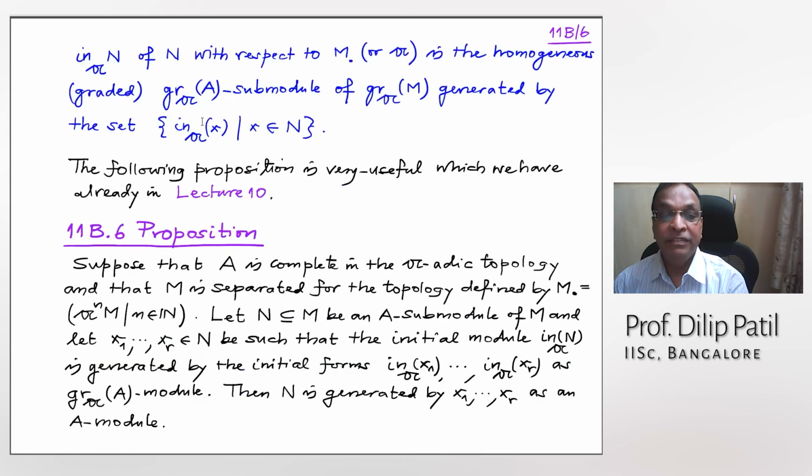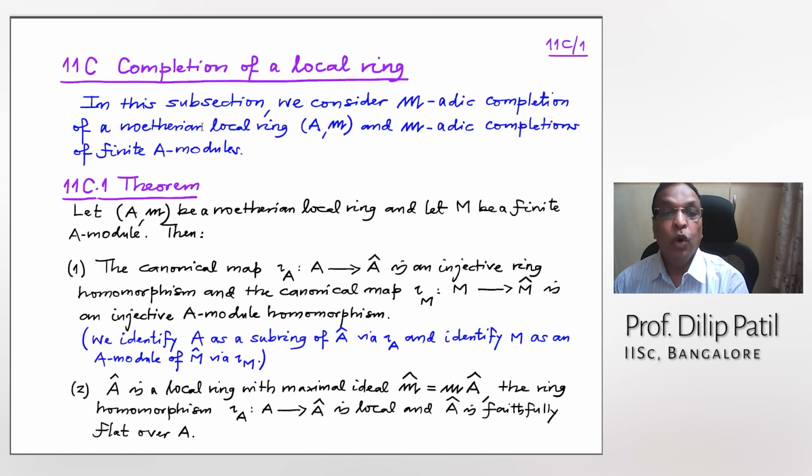In that case, these two I wanted to write was not A cap is local, but there is a one-to-one correspondence between the maximal spectrums. So maximal ideal will go to the maximal ideal of A cap, and the map is also clear.